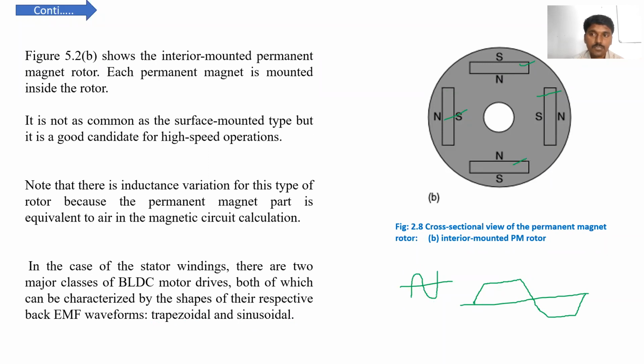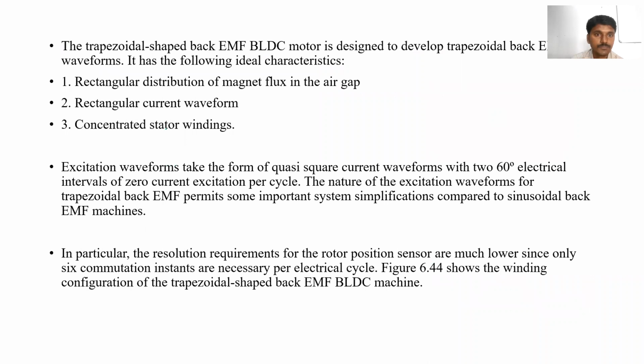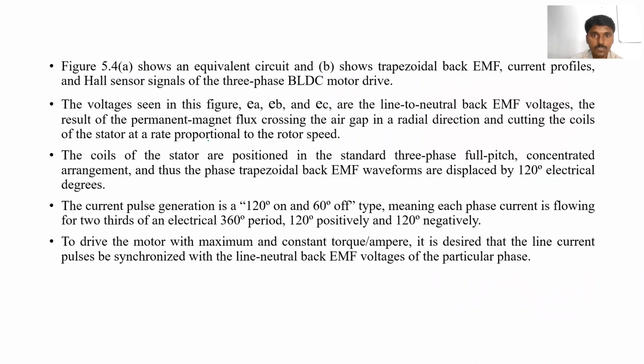If it is a trapezoidal back EMF, then it can be called a trapezoidal brushless DC motor. So based on this waveform, we can classify the brushless DC motor into two types. Or we can say based on the rotor circuit, we can classify the two types. That is the way we can classify the brushless DC motors.